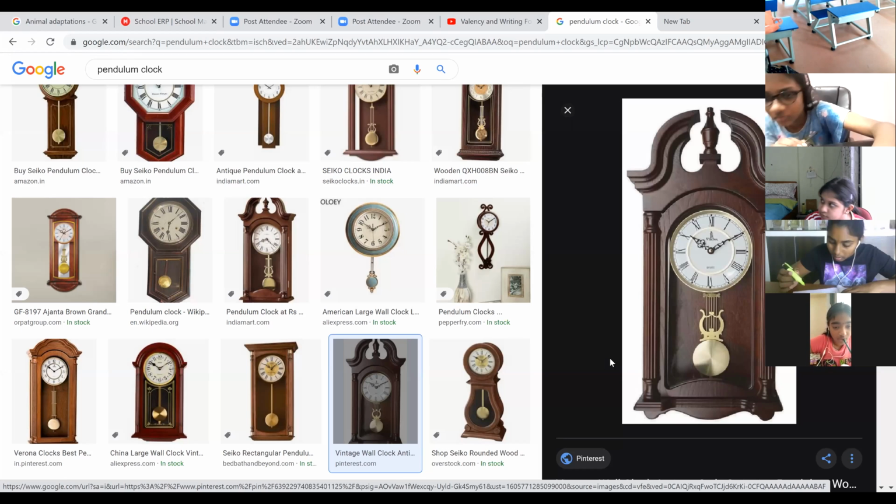So here is one of the most common devices they used in the 1990s, 1980s and 1970s. Now I don't think you all have such clocks at your home. Do you have? No. So they used to be there in early days. These clocks, these devices, show periodic motion, which is the simple pendulum. They follow the procedure of a simple pendulum. So now we'll discuss the simple pendulum, how it works.